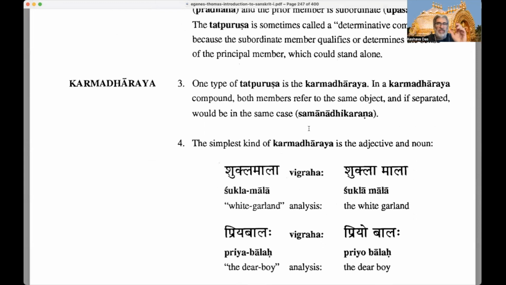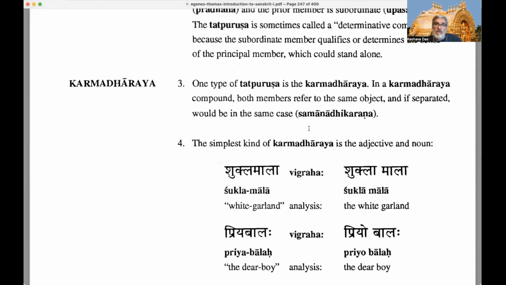So this is called a Tatpurusha. Now, amongst Tatpurushas, there are different types. One type of Tatpurusha is called a Karmadharaya. In a Karmadharaya compound, both members refer to the same object, and if separated, would be in the same case. Remember, in compounds, the basic idea is that no matter how many words we put together, only the right-hand word, the last word in a compound, has an ending on it. The others lose their ending, so you get all the words in their stem form put together, and then on the last one you add an ending, and the ending may change.